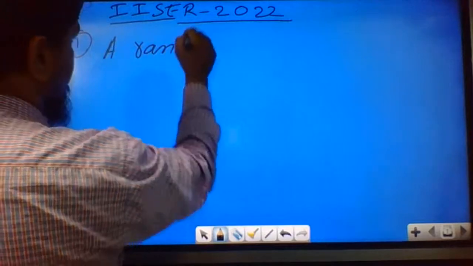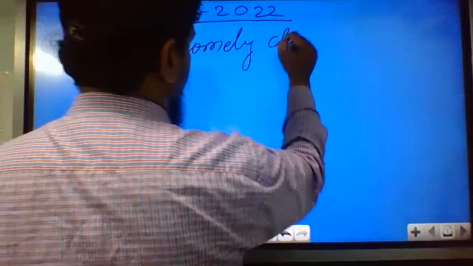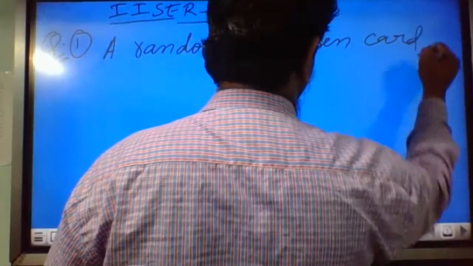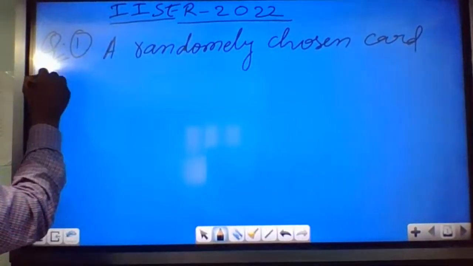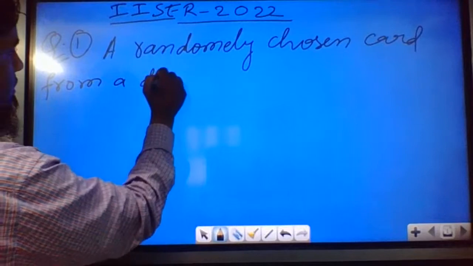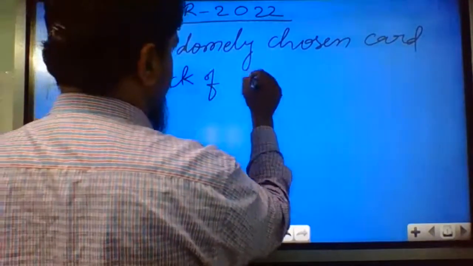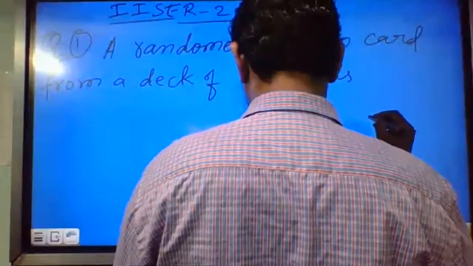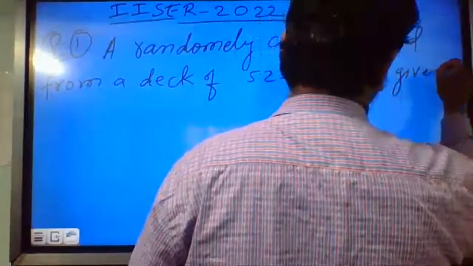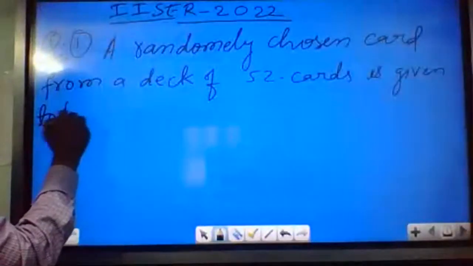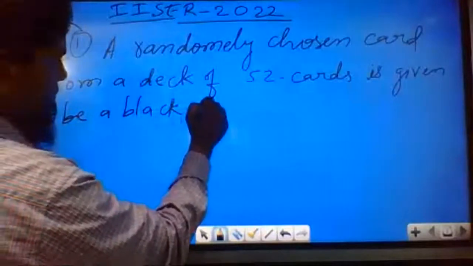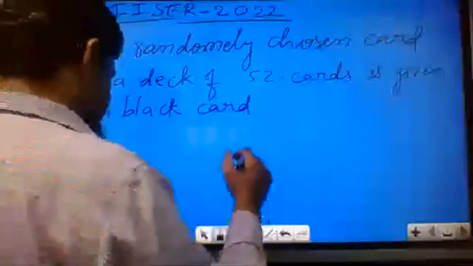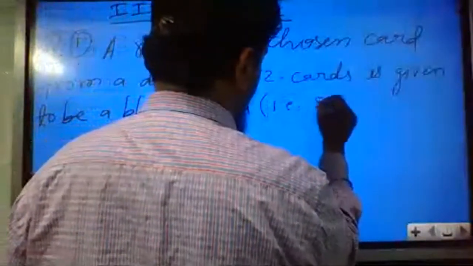A randomly chosen card from a deck of 52 cards is given to be a black card, that is, a spade or club. Then what is the probability?